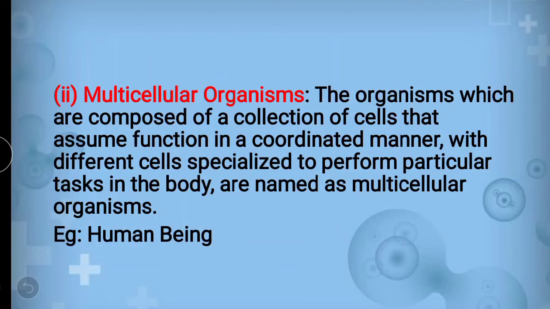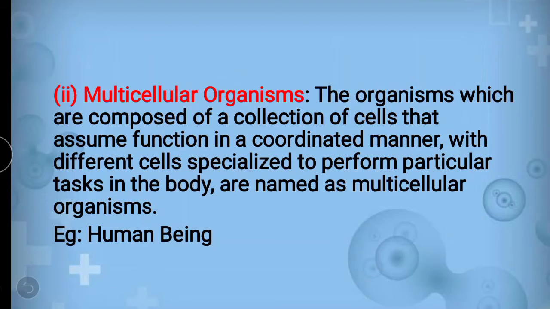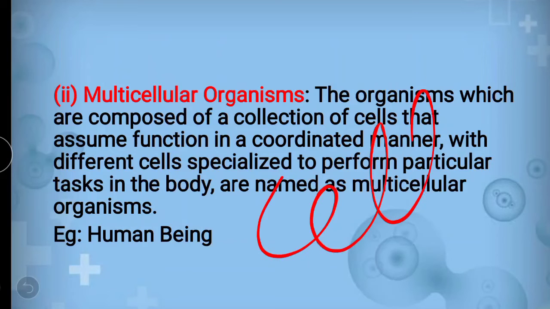If you see the lungs of a human being, the tissue and the cell of the lungs are quite different. For example, the gallbladder, the pancreas or any other organ of the human being: every organ differs.